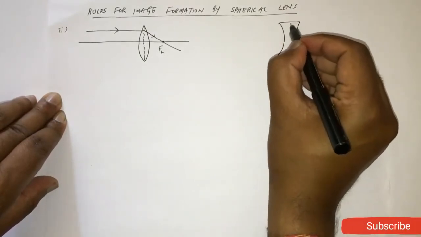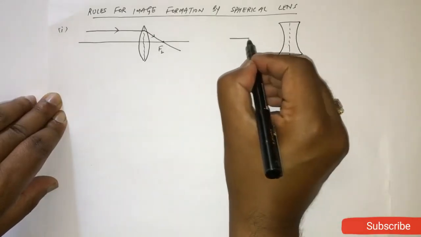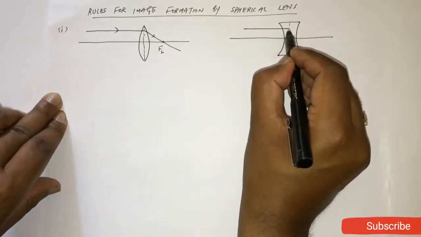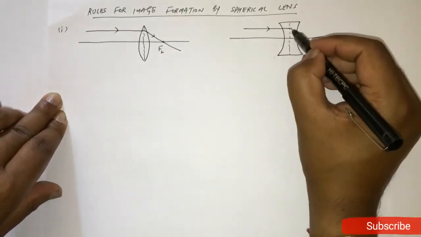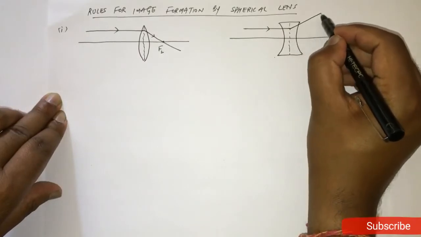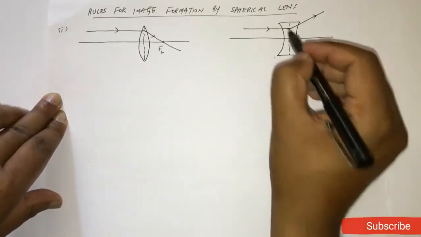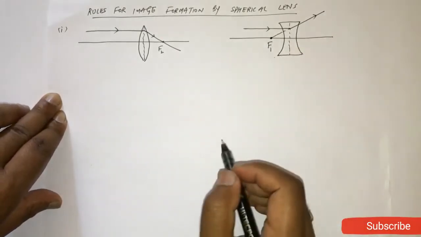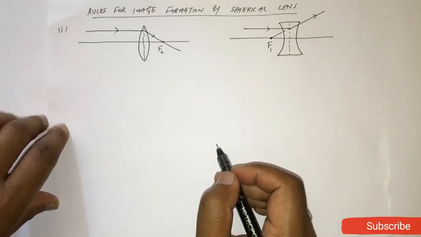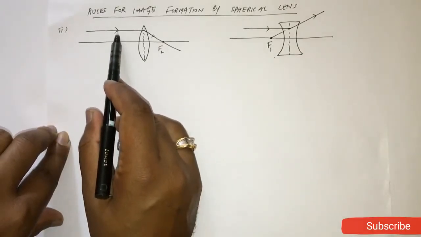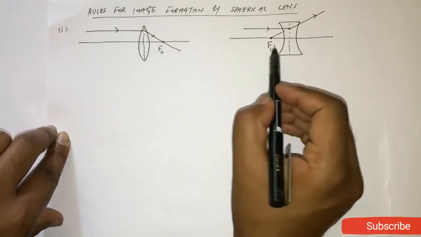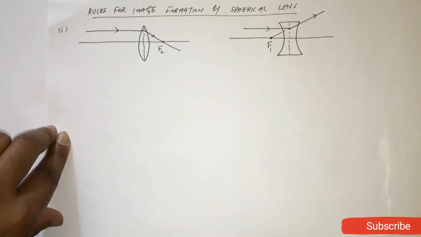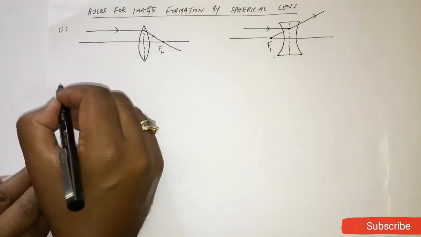Here is your concave lens. Concave lens is a diverging lens. Here is your principal axis. If a light ray travels parallel to the principal axis, because it is a diverging lens, it will diverge the light ray like this. Fine. So it appears to pass through this point, means focus. So the first rule is, if a light ray travels parallel to the principal axis, it will pass through focus or appears to pass through focus in the case of concave lens. Clear?